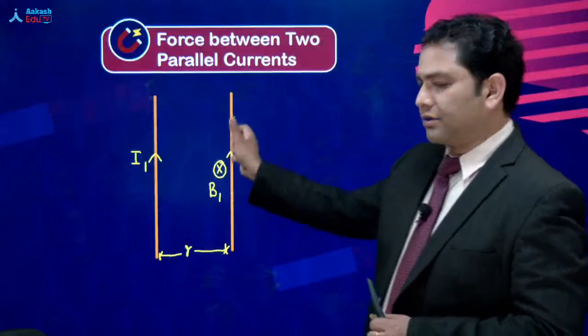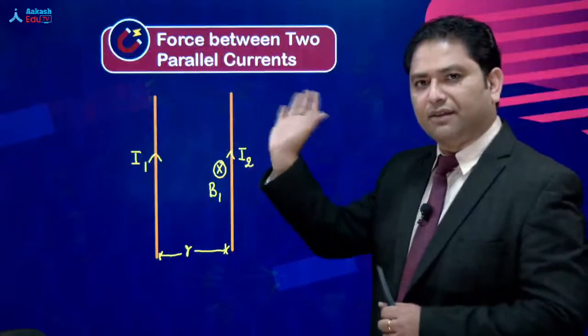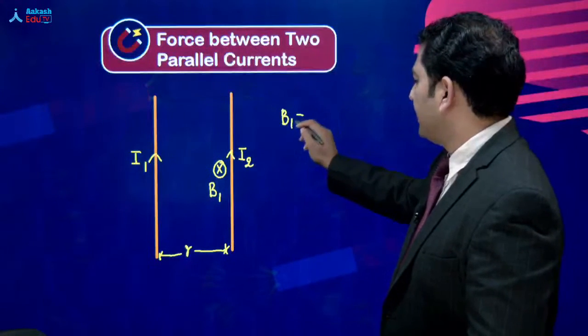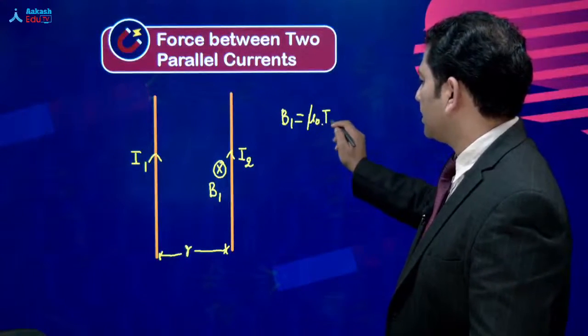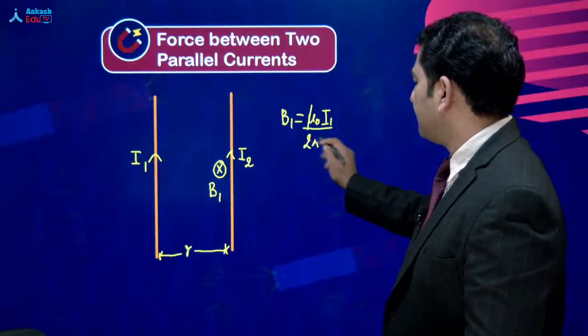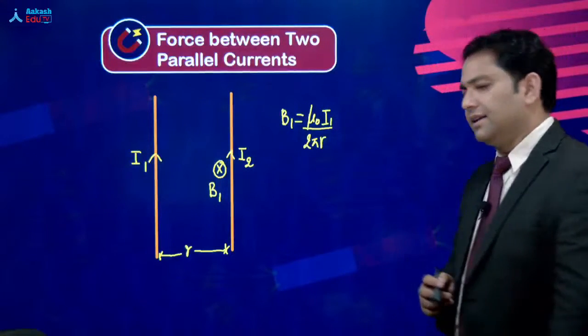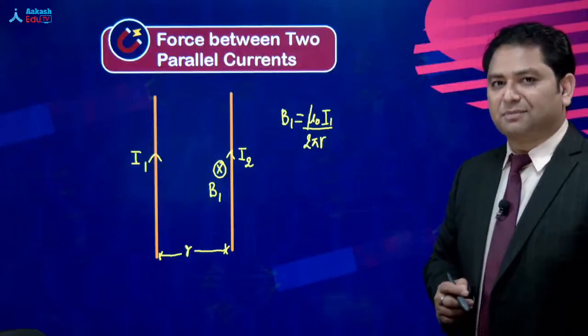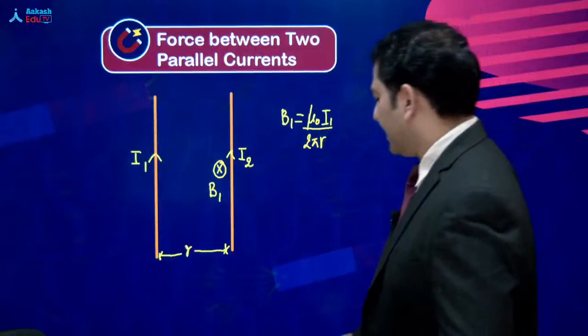Now, that value of magnetic field, the expression is mu naught I1 divided by 2 pi r. That is the expression of the magnetic field. Now, the whole story ends here.